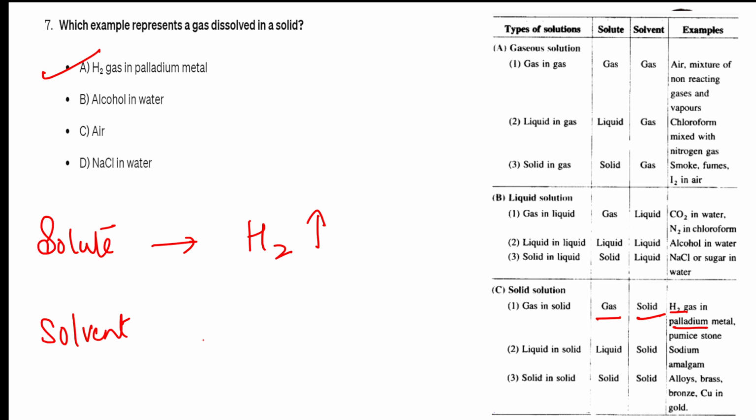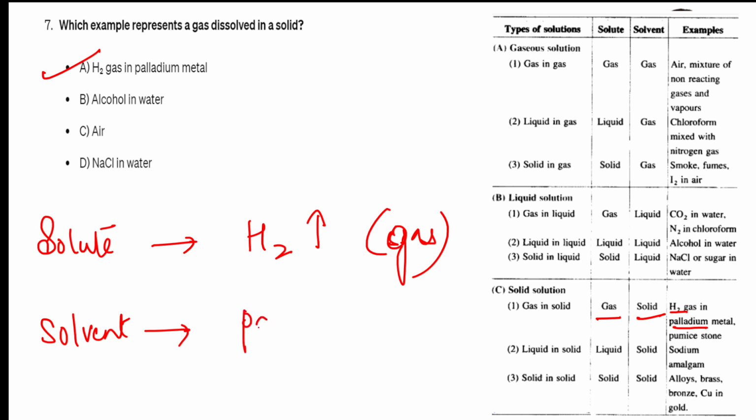Here the solute particle hydrogen gas is dissolved in a solid, so it is an example of gas dissolved in solid. Gas is the solute part, the gaseous part. And what is the solvent here? Yes, palladium metal.